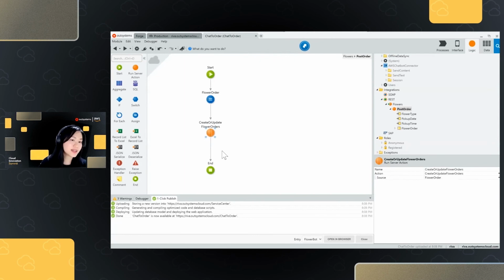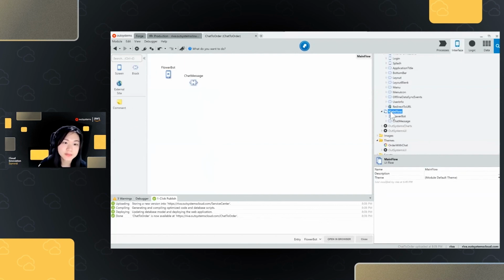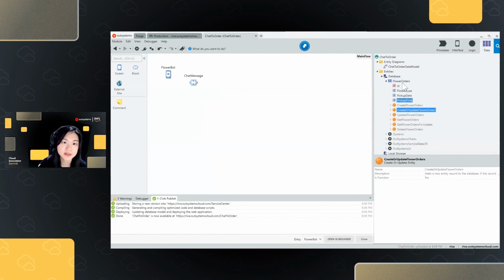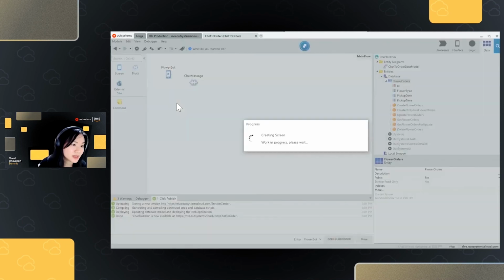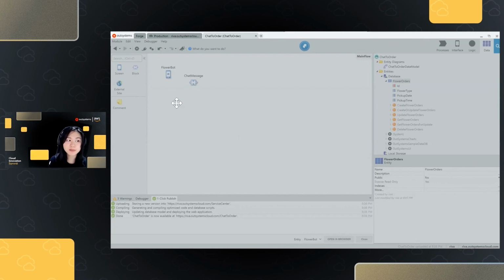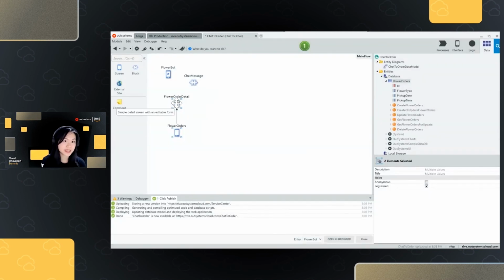After creating that REST API, we want to create a new page just to show what orders I have today. Let me create a new page very quickly by dragging and dropping this flower orders database table onto my UI catalog. OutSystems has accelerators to create my listing screen and my details screen, populating from this database table.